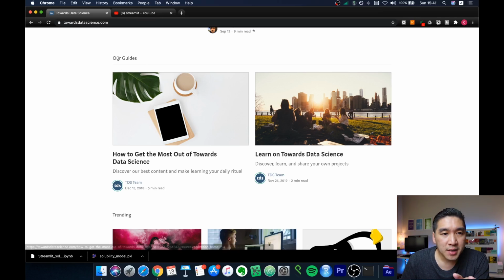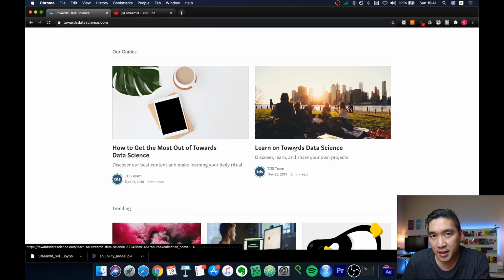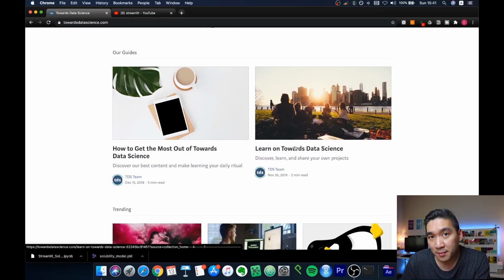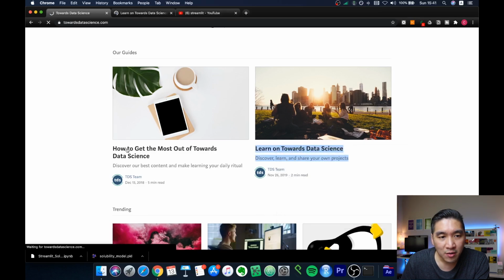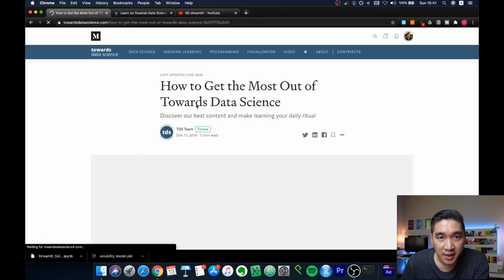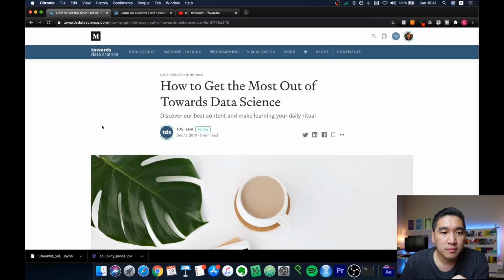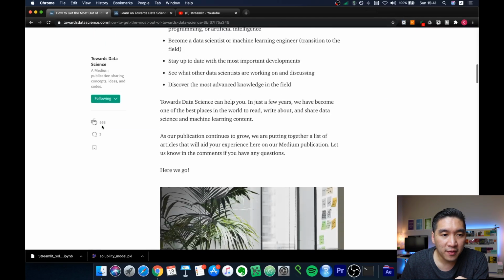And so this article is pretty good. It tells you how you could learn data science on this particular publication, Towards Data Science. So let's have a look at that article and how you could get the most out of Towards Data Science for your learning journey. Let's have a look at this article briefly.